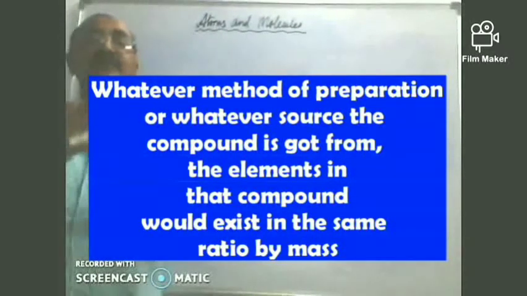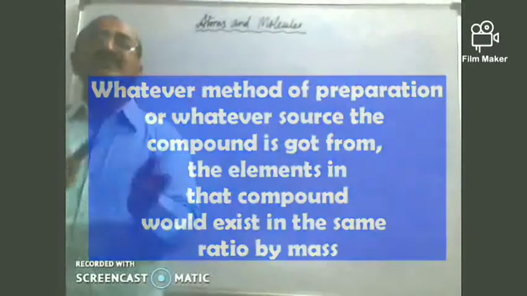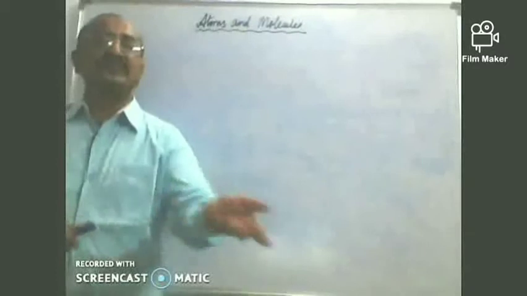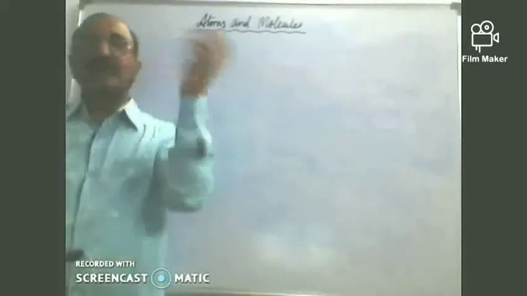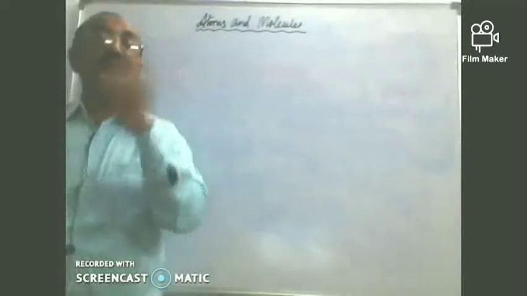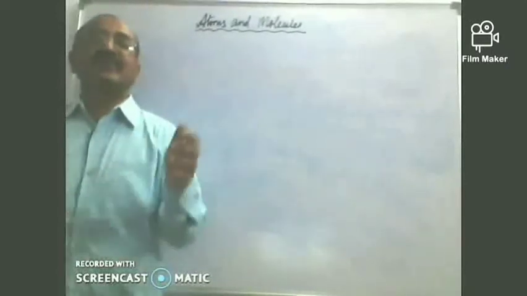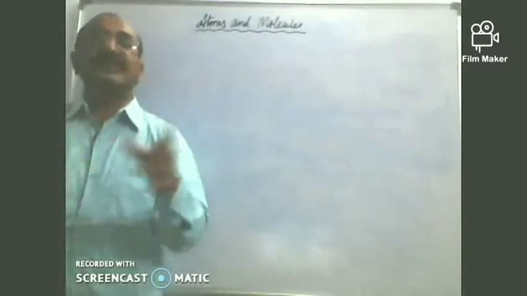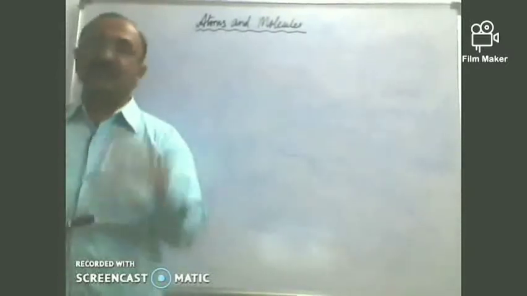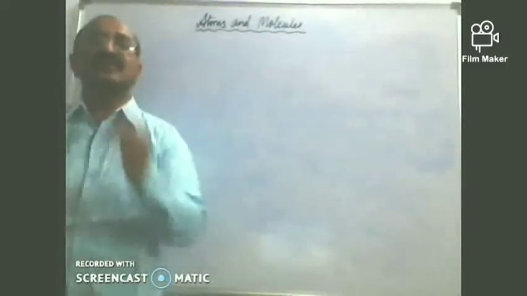What is this definite ratio by mass? That is what Lavoisier and the other scientists were studying at that time. They concluded something very important: whenever elements combine, they combine in a definite ratio by mass. This is called the law of definite proportions.